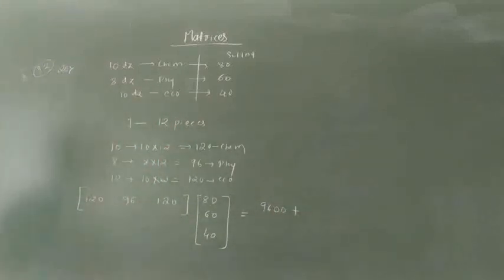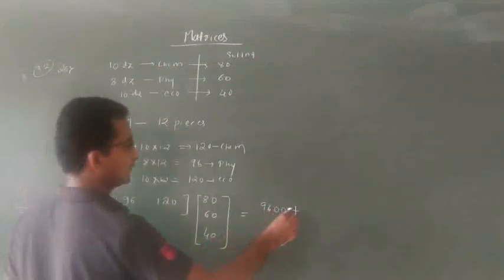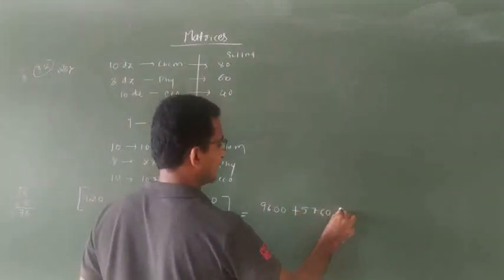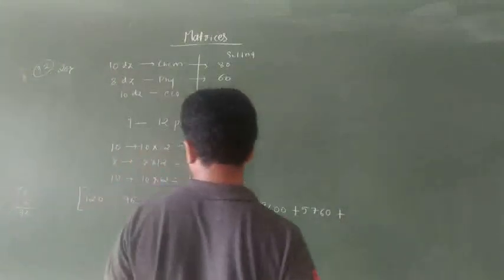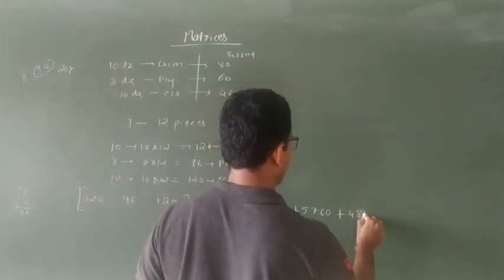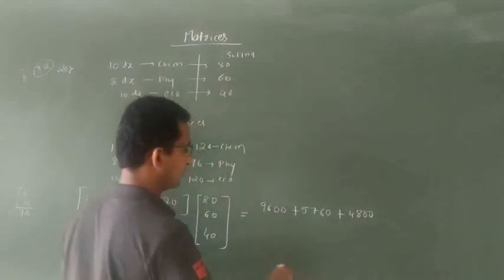Next, 96 into 6 is 576, that is 5760, plus again 12 fours are 4800. So we have to add these.